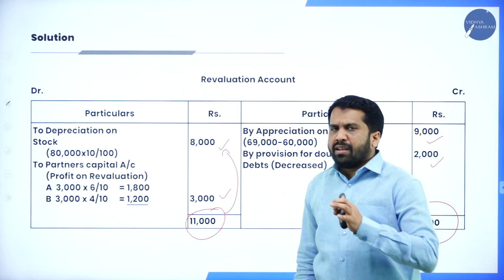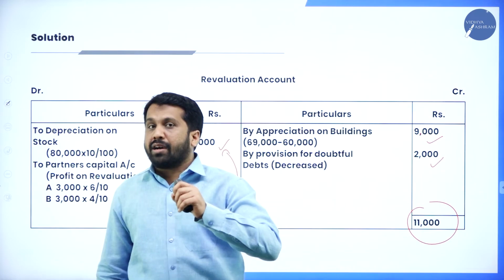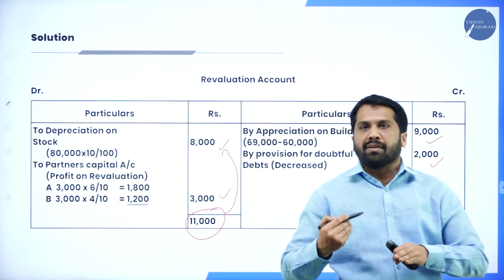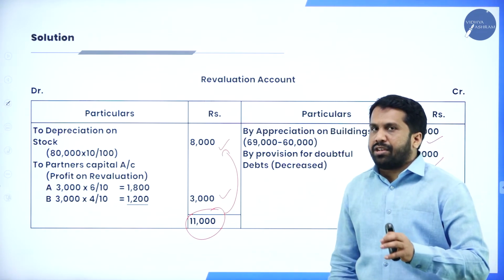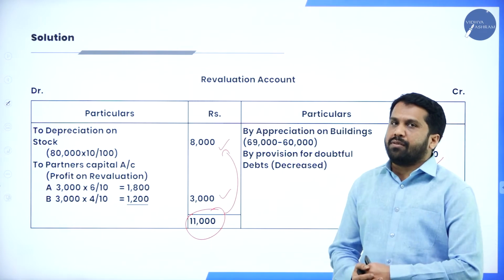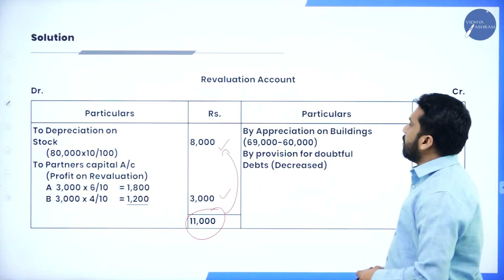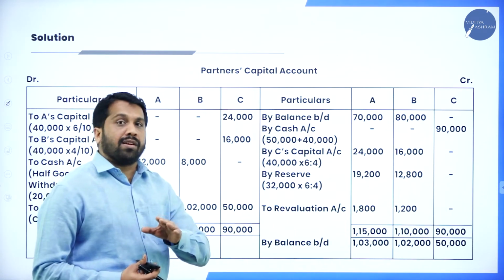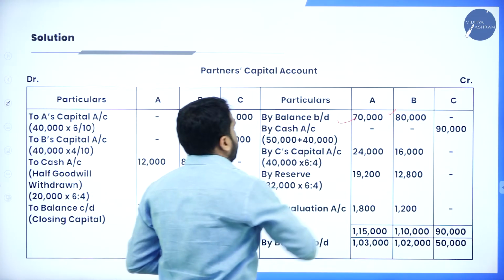Hope you are clear. Exactly what we did for the last problem, the same procedure. I told you the shortcut also, what will come under credit side and what will come under debit side. Now, we have done with your revaluation account. Once you're done with your revaluation account, what is the next procedure? Partners' capital. Under partners' capital, I already gave you the hint. What is the format? See, they have started with capital.